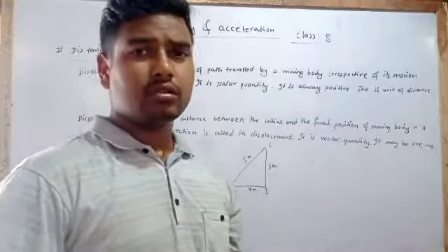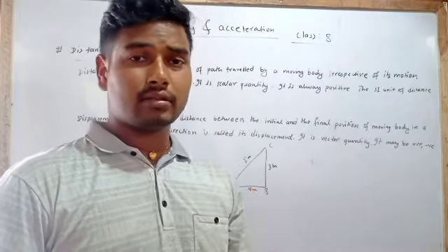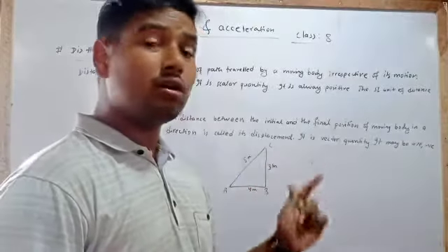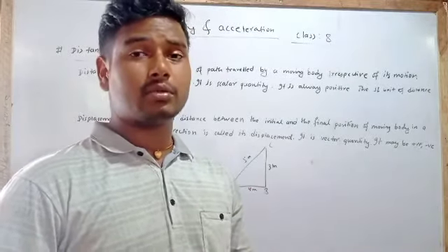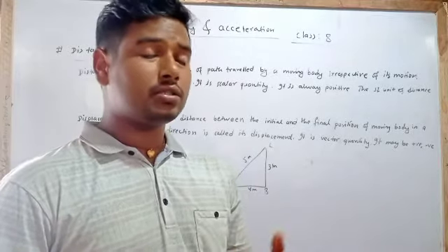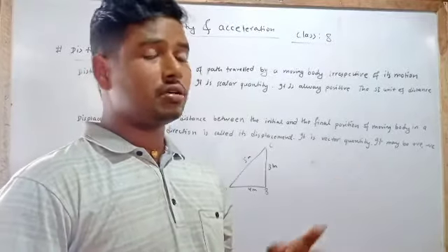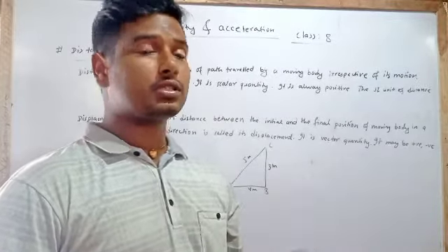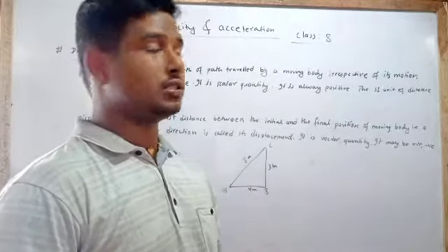The whole distance between the initial position and the final position of any moving body, irrespective of its motion, is the distance.